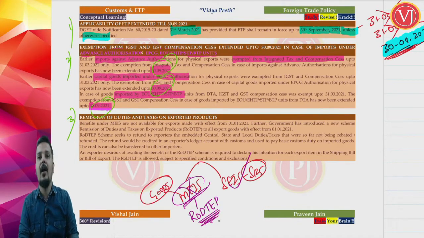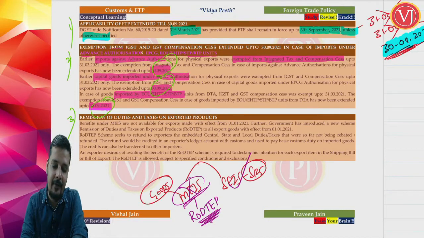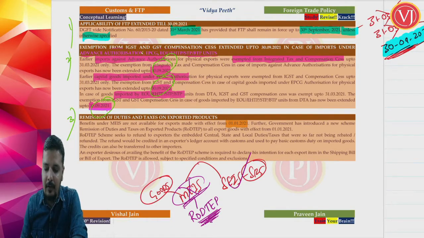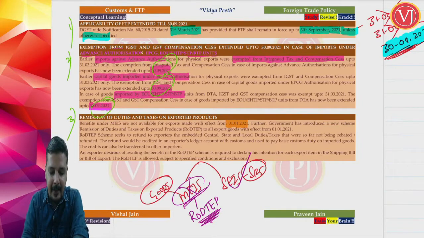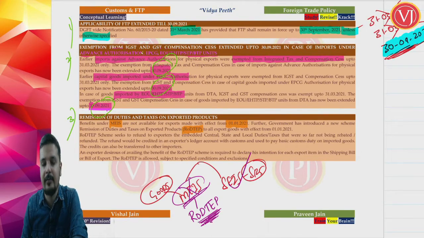Now you have RoDTEP, that is remission of duties and taxes on exported products. Now it is replaced by the scheme. This is with effect from 1st of January 2021. So, replacing MEIS, the government has brought in RoDTEP, remission of duties and taxes on exported products, with effect from 1st of January 2021.